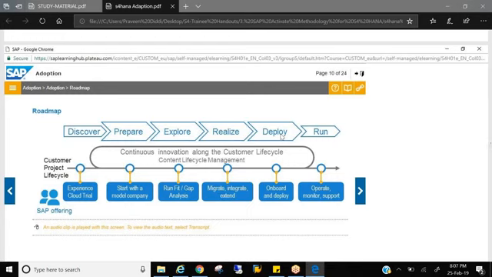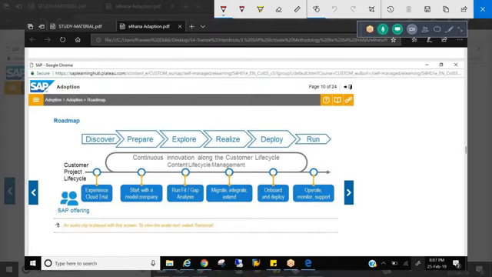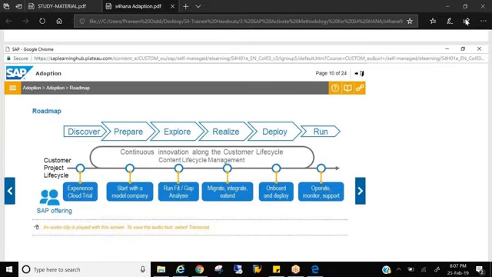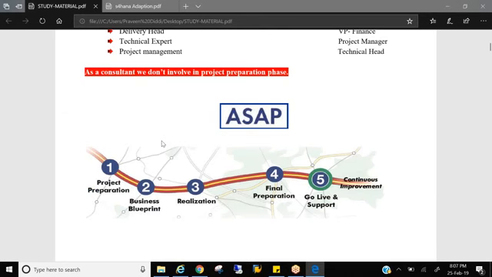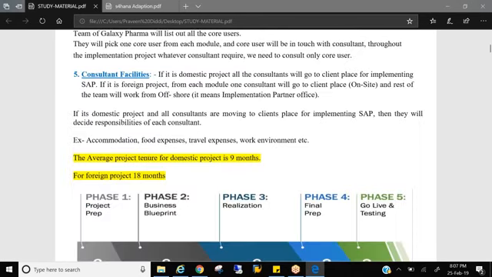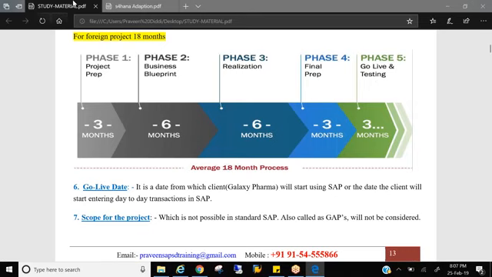So what is the difference between the ASAP methodology and the Activate methodology? Why has SAP scrapped its famous ASAP methodology and is doing only the Activate methodology now? Because the ASAP methodology was a waterfall model. That's what we discussed in the last session. That means once we take the requirement from the customer, in which phase are you taking the requirements from the customer in the ASAP methodology? In this business blueprinting phase, which we are supposed to discuss today. In this phase, we gather the requirements from the customer.